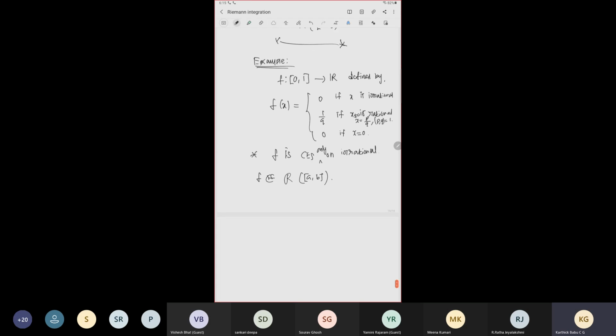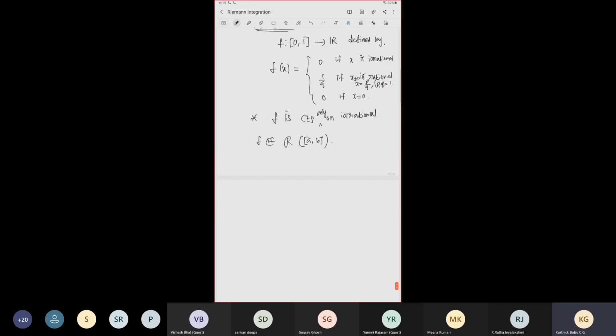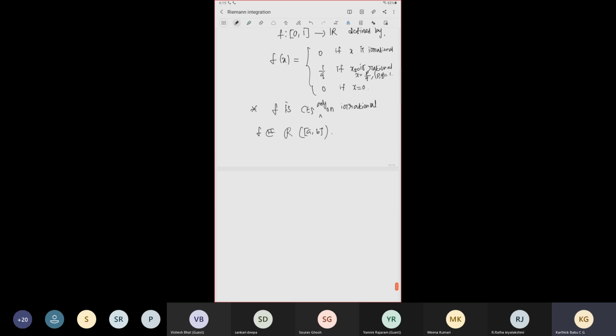Actually, I'm not going to prove this result, but I can give the intuition. We have to prove it this way: given epsilon bigger than 0, we have to find a partition such that U of f comma P minus L of f comma P is less than epsilon. So we have to choose a partition. So we have q naught, a very large natural number.